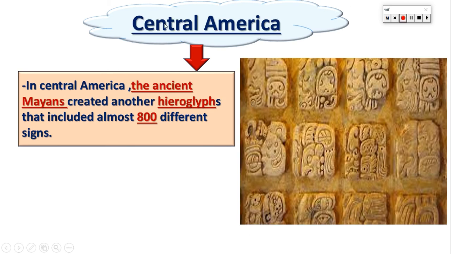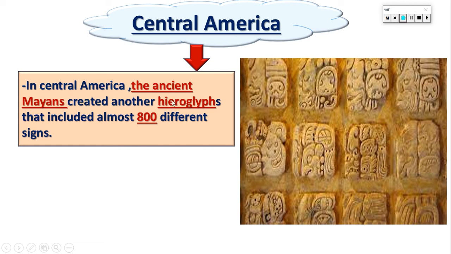But in Central America, the people who lived in Central America in the past, we call them Mayans. The Mayans created another language which is called hieroglyph. And that's the hieroglyph, okay?